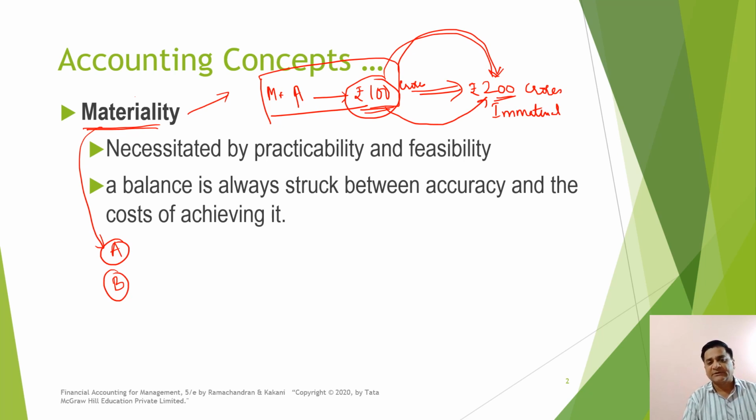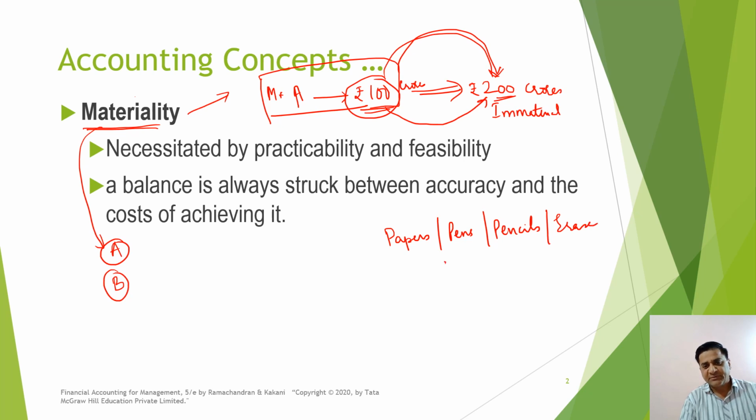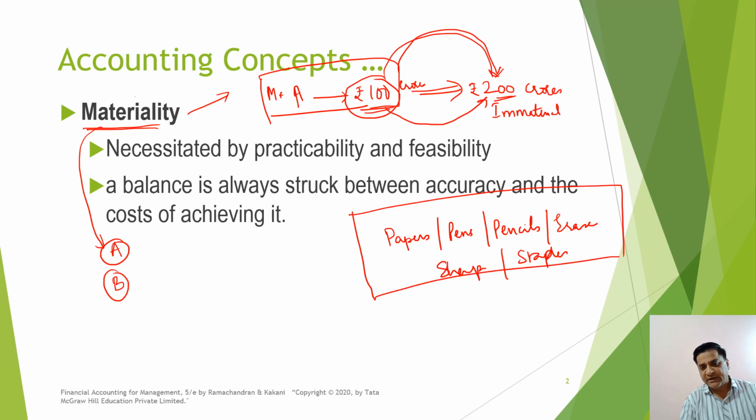Let's take another example. Say, if a company buys printing papers, pens, pencils, erasers, sharpeners, staplers, then it need not show these transactions separately. They can be clubbed together and shown under a single head called office expenses or stationery.